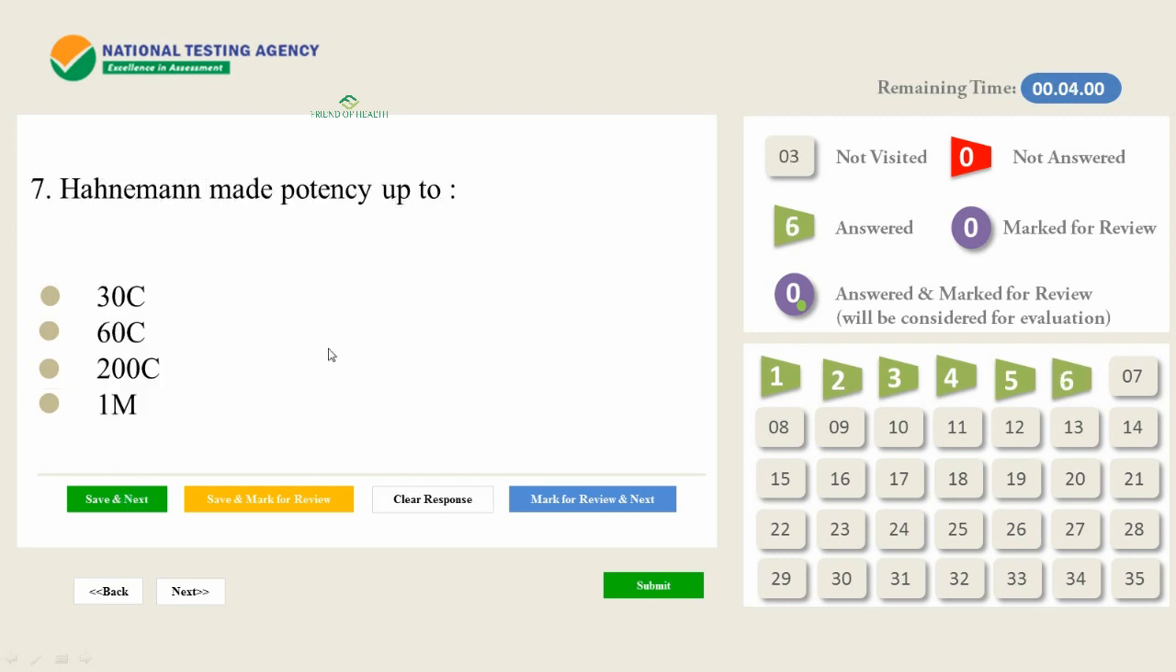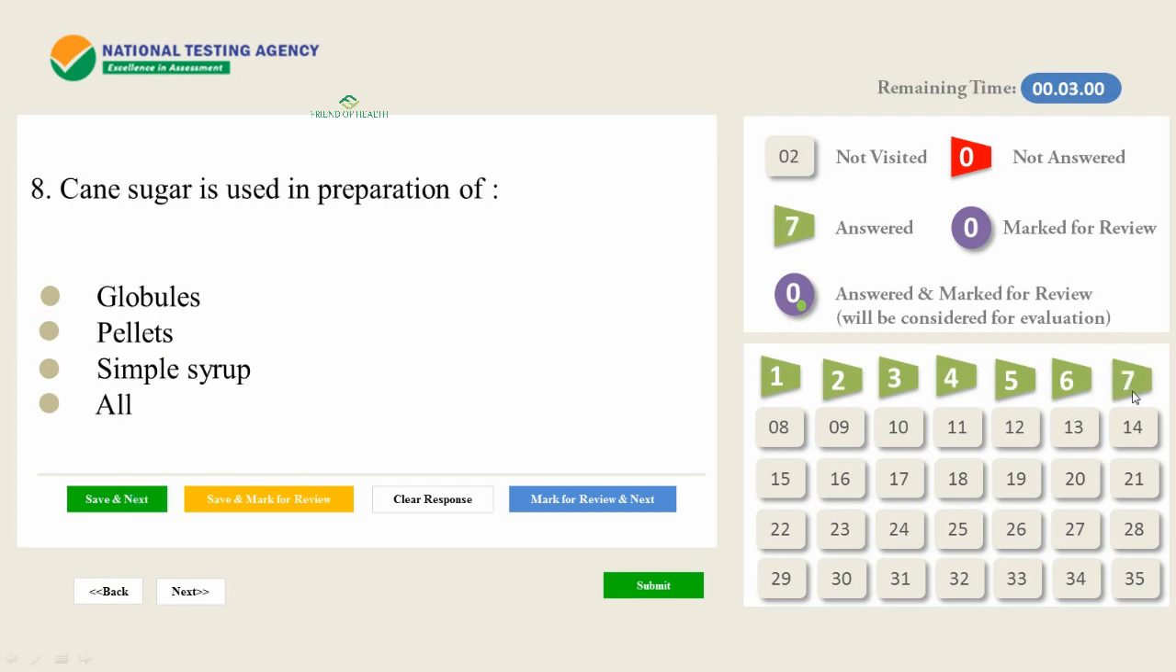Hahnemann made potency up to? So see the timer, see the changes in the palette, because this will help you on the day of examination. This is an easy question. Hahnemann made potency up to 60C. So see here, after clicking here, 7 are answered, 2 are yet to visit. The 8th question is here and the time remaining is 3 minutes.